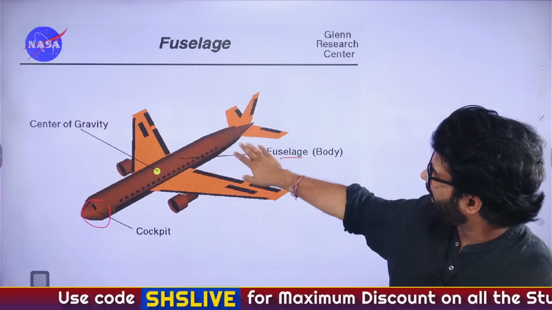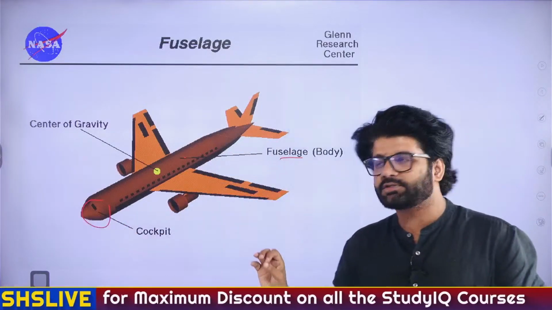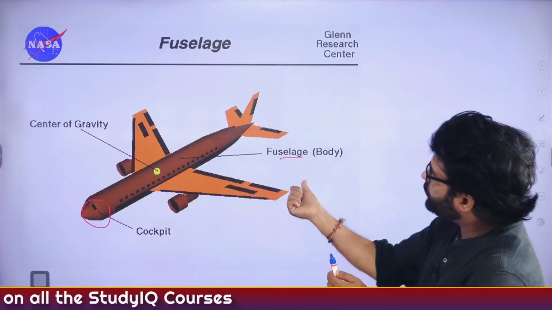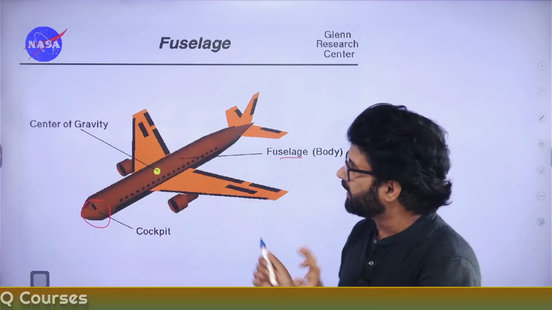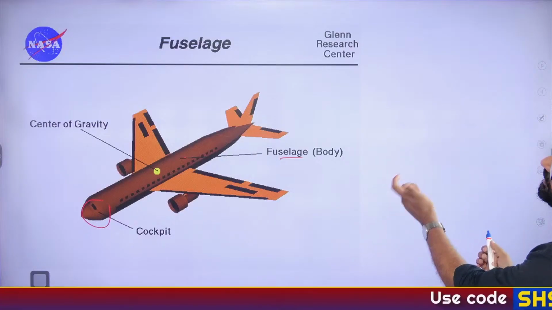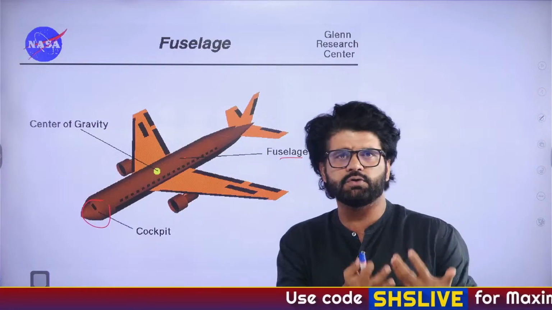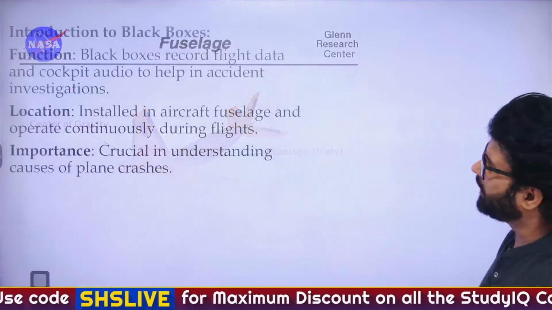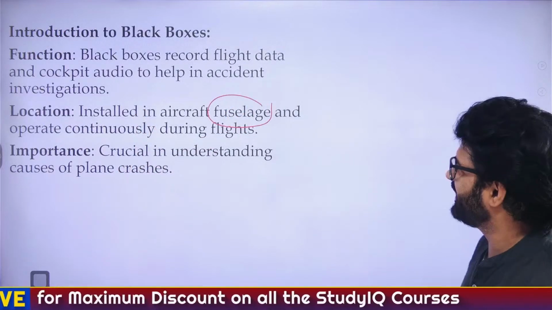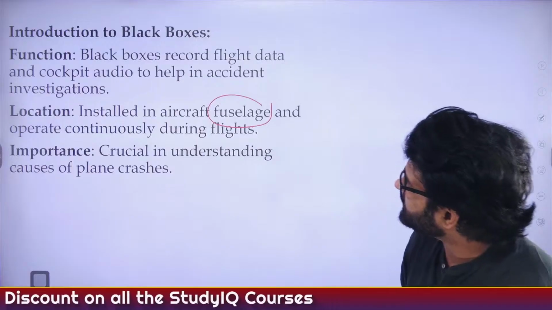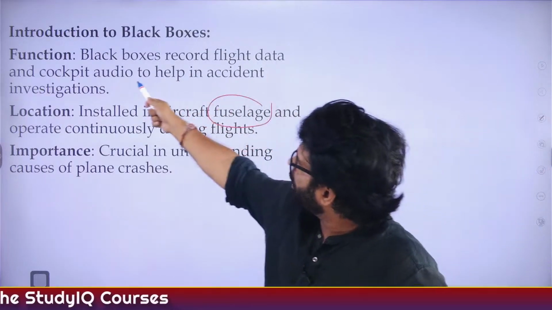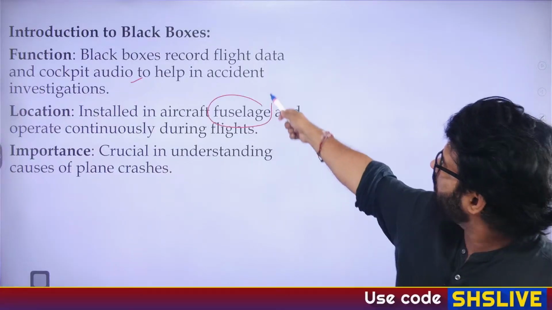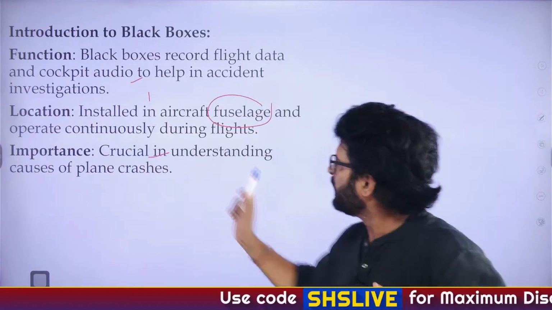Many people feel the black box is here in the cockpit only. No, it's recording the data of the cockpit and everything, but it's not in the cockpit, it's in the fuselage, that is the body. That's what they are saying. They can change these words, but these are the basic information you have to keep in mind. Installed in aircraft fuselage and operate continuously during flights. They record flight data and cockpit audio to help in accident investigation.